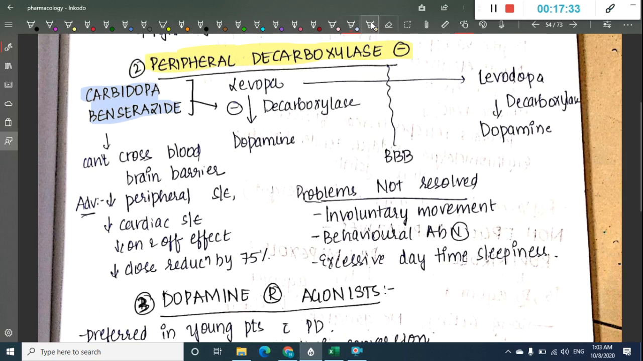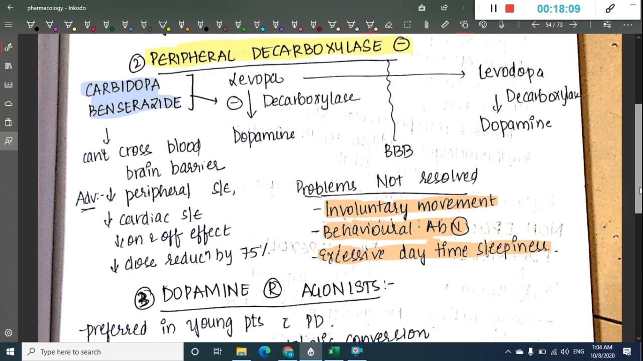So what are the advantages? This causes decrease in peripheral side effects. This causes decrease in cardiac side effects. It also causes decrease in on and off effect, and it allows dose reduction by 75%. What are the problems which are not resolved? Involuntary movements, behavioral abnormalities, and excessive daytime sleepiness are not resolved.